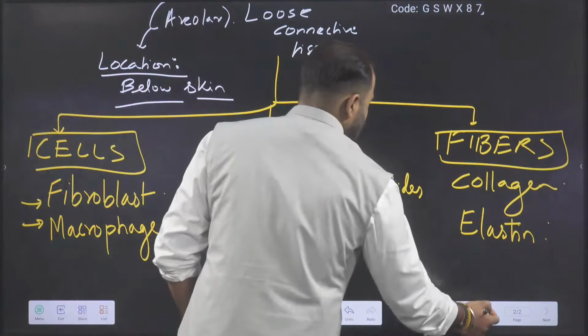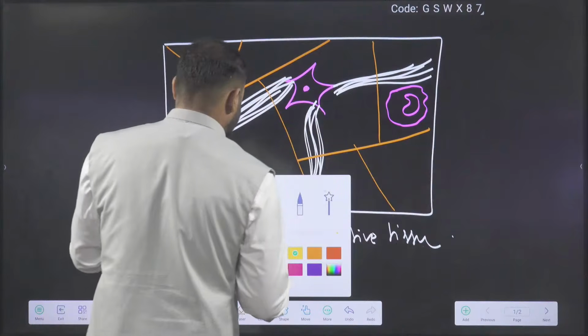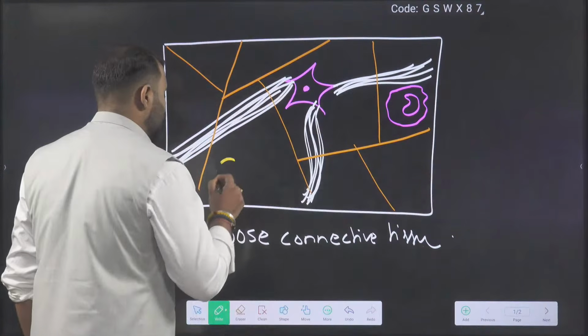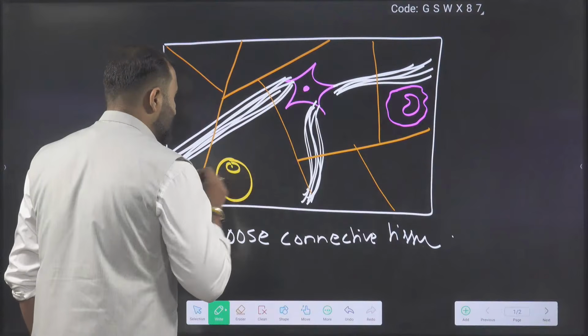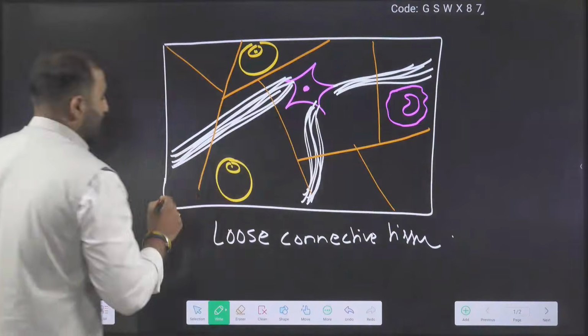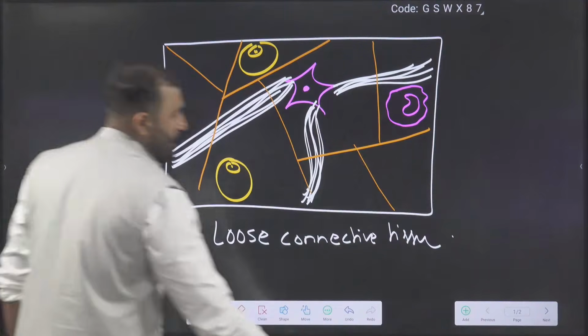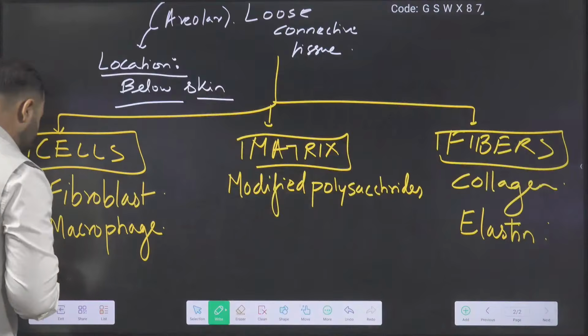Okay, which is the other cell? The other cell, a little bit you can also see, is the fat storing cells. These cells here are storing fats. These cells will be called the adipocyte cells.